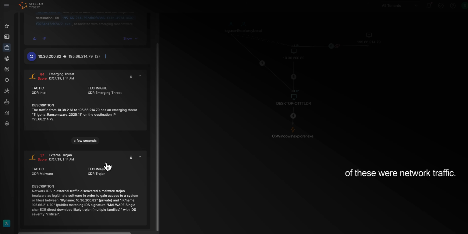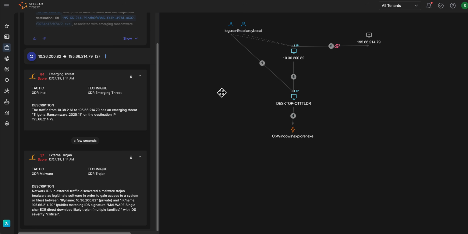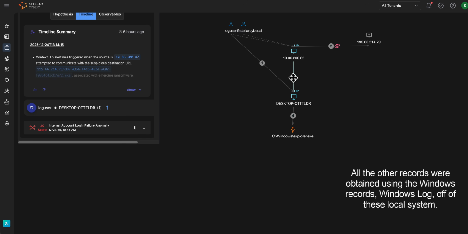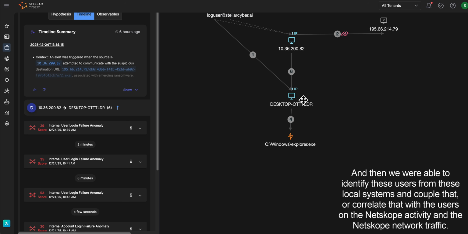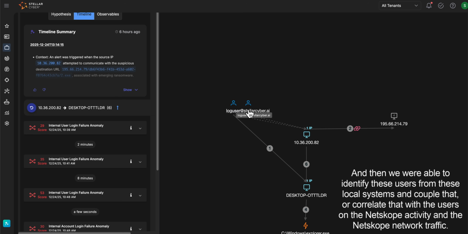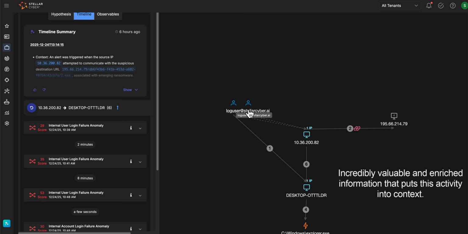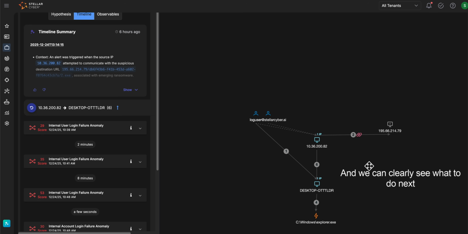Both of these were network traffic that was obtained using the CloudTap. All the other records were obtained using Windows records, Windows logs off of these local systems. And then we were able to identify these users from these local systems and correlate that with the users on the Netskope activity and the Netskope network traffic. Incredibly valuable and enriched information that puts this activity into context, and we can clearly see what to do next.